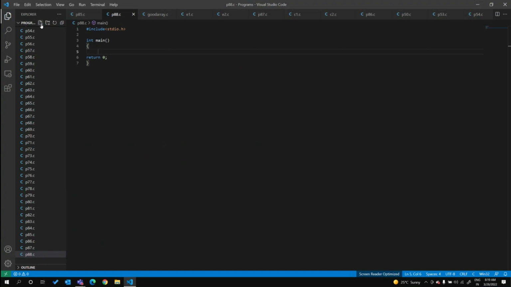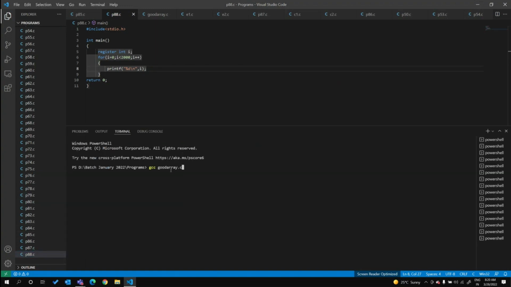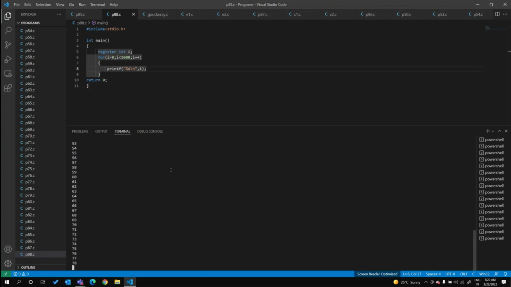88.c code. Register int i, any integer we can take. for (i = 0; i < 2000; i++) printf("%d\n", i); So it will print till 2000.